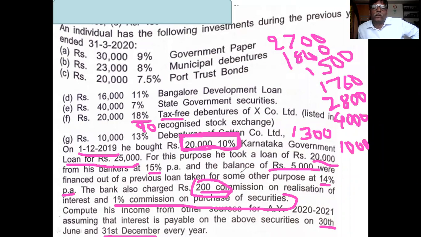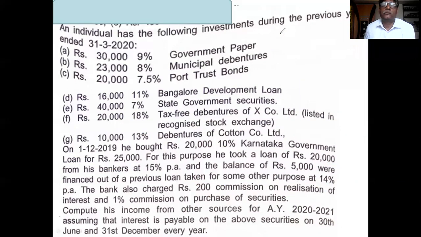So 1,200 you deduct, and whatever answer comes, that is the answer. Clear? What is your answer? 14,400.